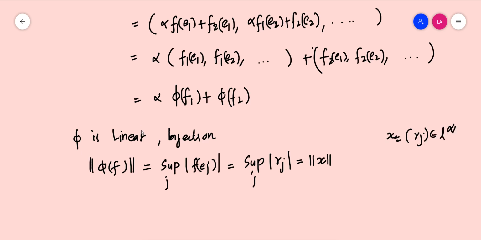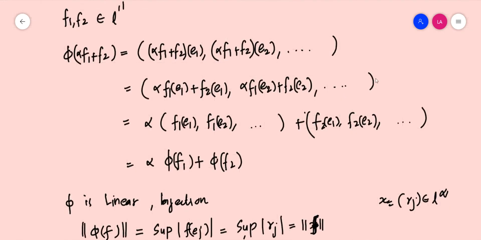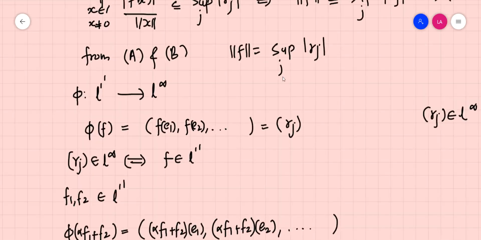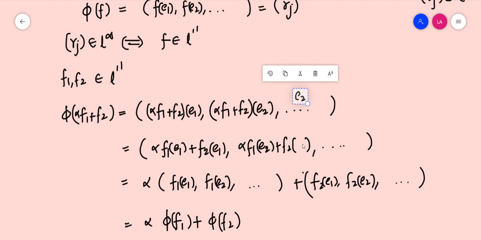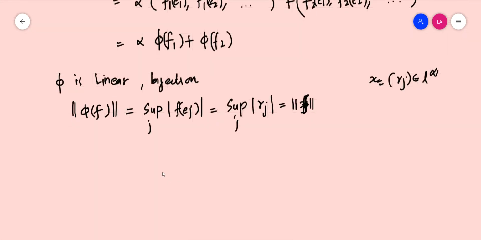Okay, so clearly norm of phi of f should be equal to norm of f. This is equal to norm x, and we have already proved that supremum over j modulus of gamma j is equal to norm f. So we have successfully established that norm of phi f is equal to norm of f.